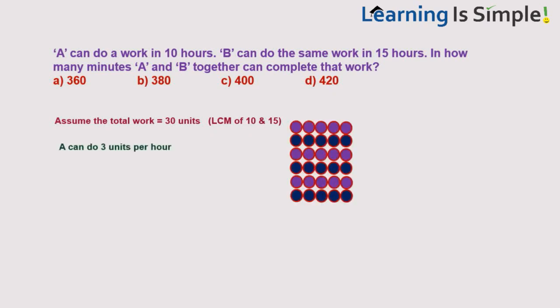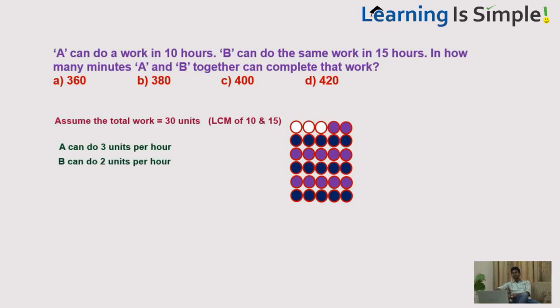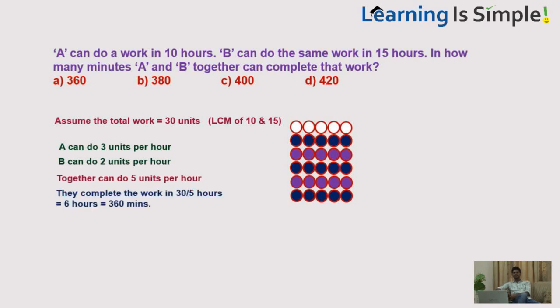Now, you see it is given that A can do that work in 10 hours. If A can do that work in 10 hours, that means per hour he can do 3 units of work. Because 30 units of work he is doing in 10 hours means per hour he can do 3 units of work. And B can do that work in 15 hours, that means in 1 hour he can do 2 units of work. So, together A and B can do 3 plus 2, 5 units of work in 1 hour. So, if they can do 5 units of work in 1 hour, 30 units can be done in simply 6 hours. That means 360 minutes, as simple as that.